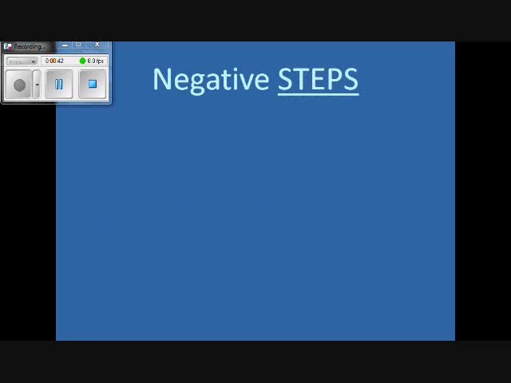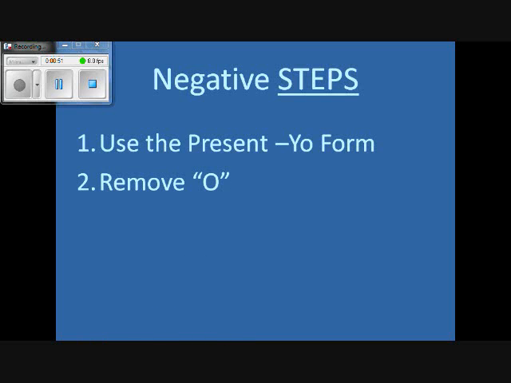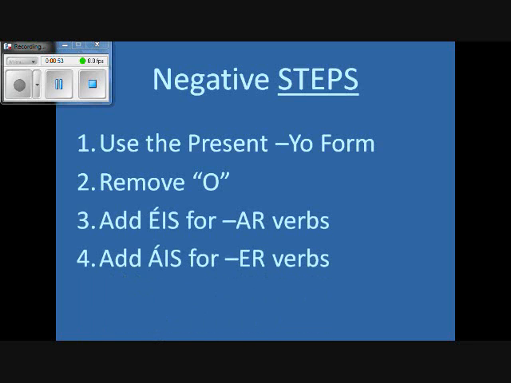Now for negative steps to forming Vosotros commands. First, you're going to take the present yo form of the verb. Then, remove the O again. And finally, add áis for AR verbs and éis for ER verbs.